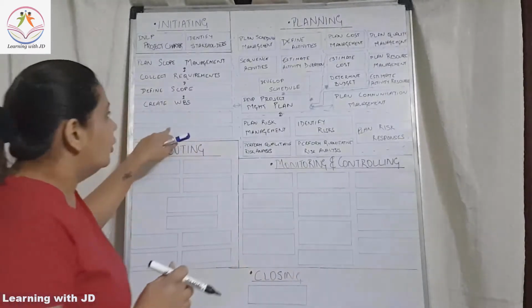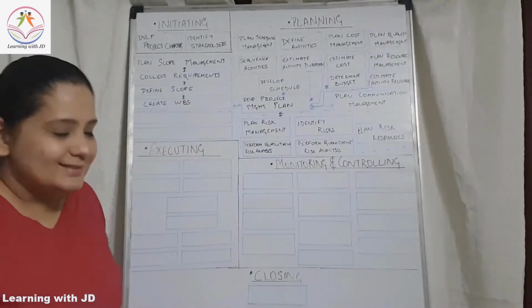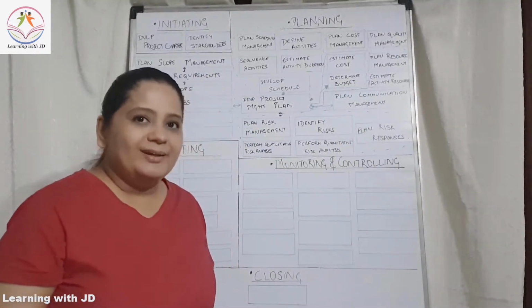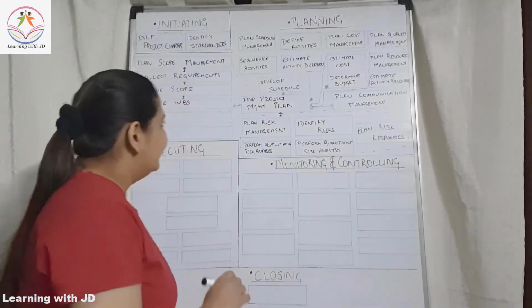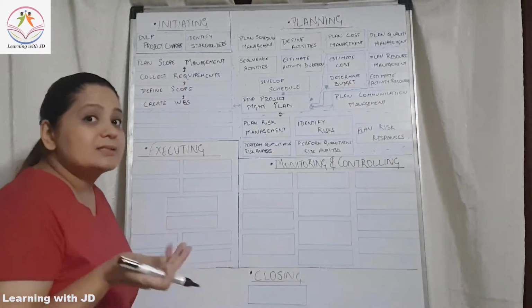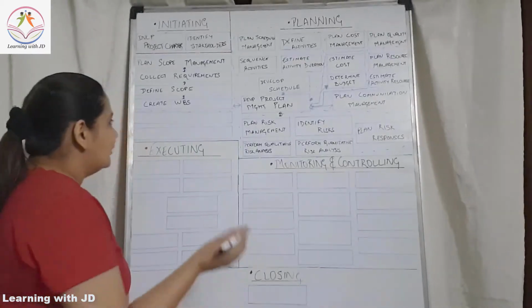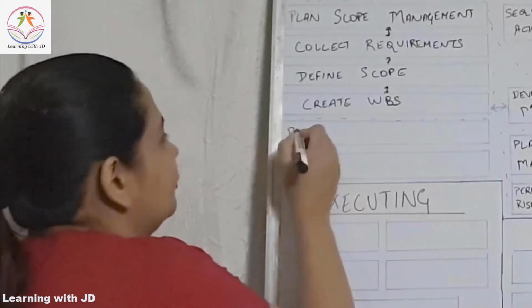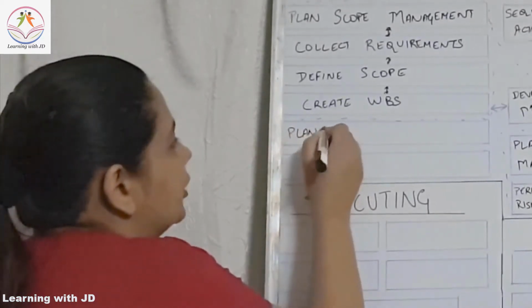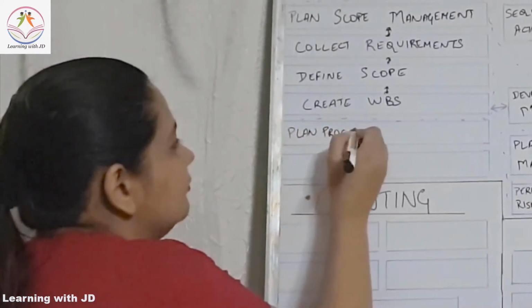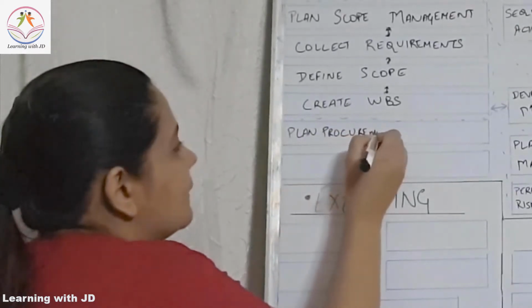So we have two more, and guess what these are? This is procurement and stakeholder. So the first thing that you're going to do is plan your procurement. So you say you plan procurement management.